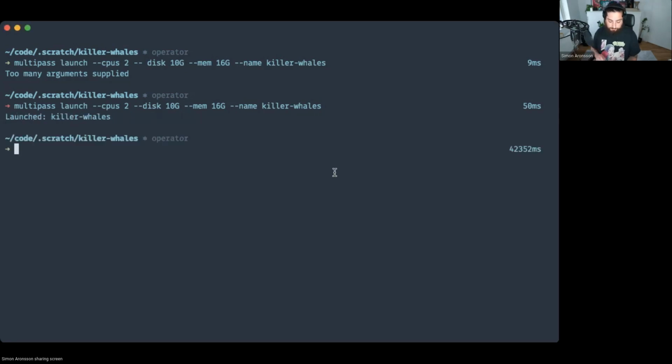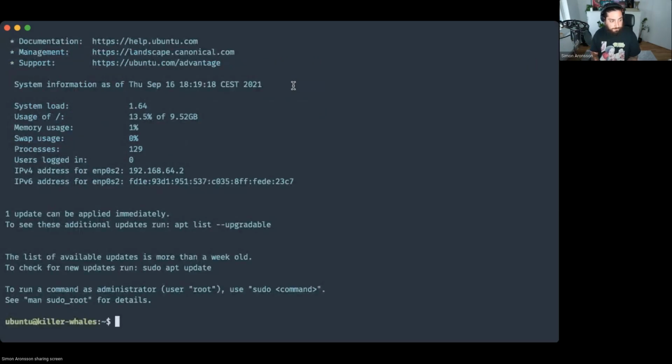Awesome. Okay, so let's drop into a shell in that VM. Okay, so we're now in an Ubuntu shell. So we'll go ahead and quickly install Docker.